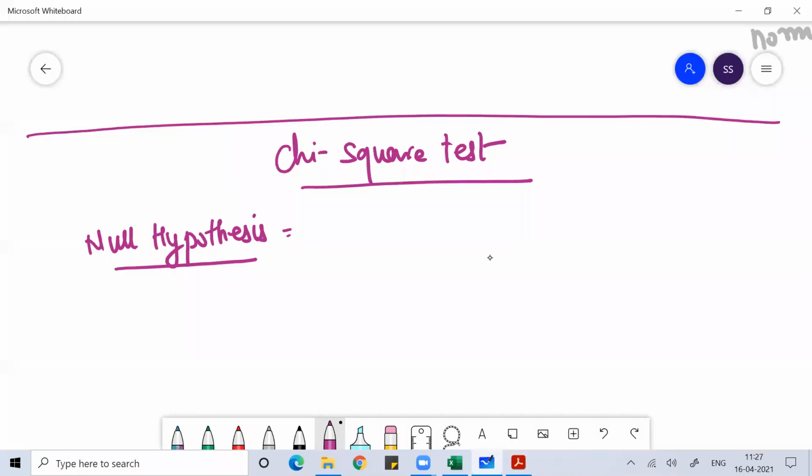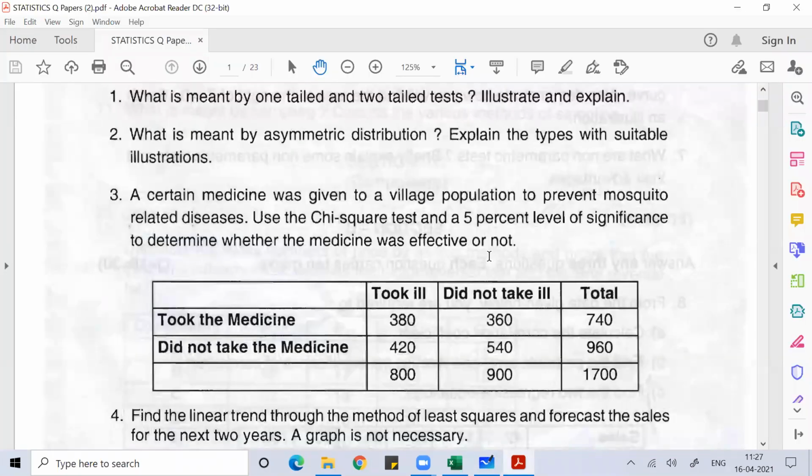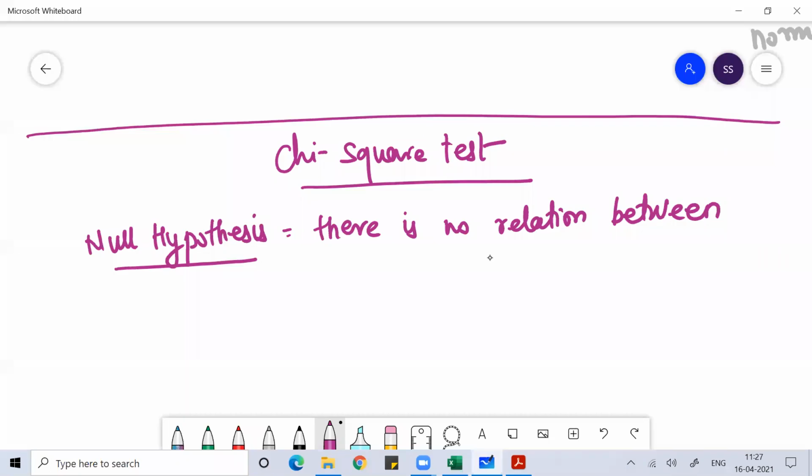So that is what we are trying to find here. In the null hypothesis, I put that there is no relation. Suppose in the null hypothesis I write that giving medicine is independent of falling ill. Two parameters are there: either we are giving medicine or we are not giving medicine, and either you fall ill or you do not fall ill.